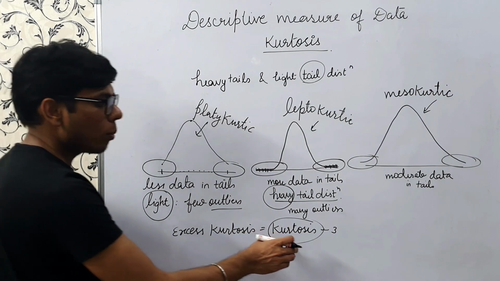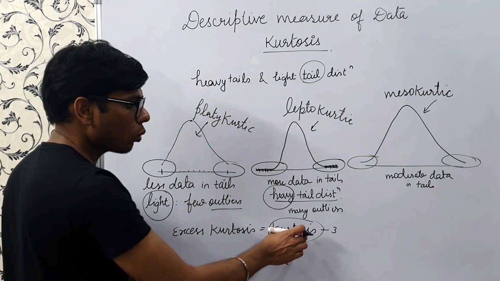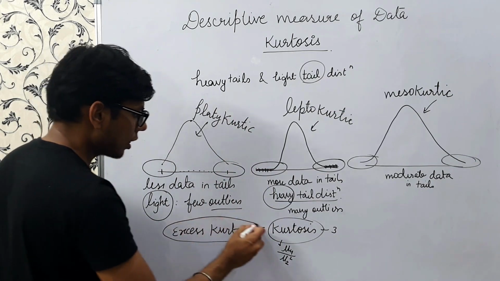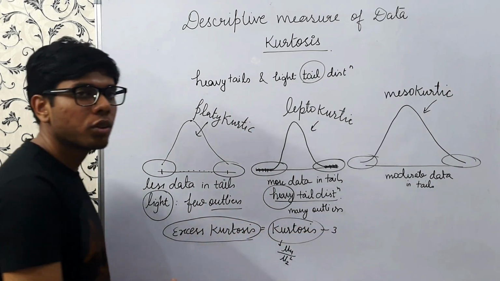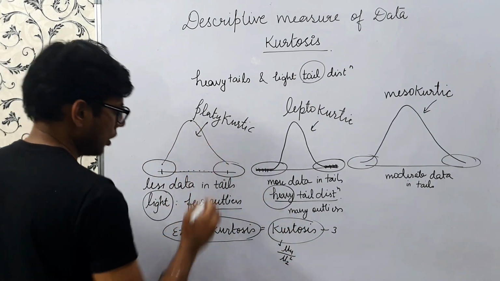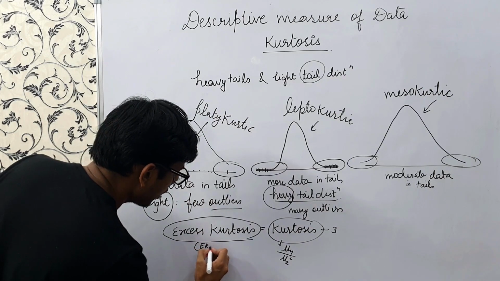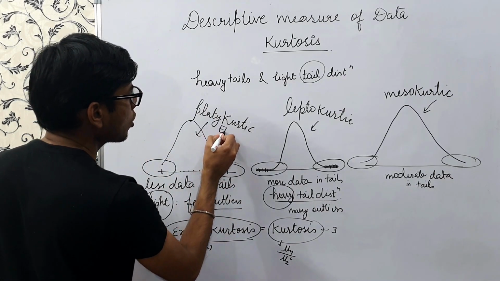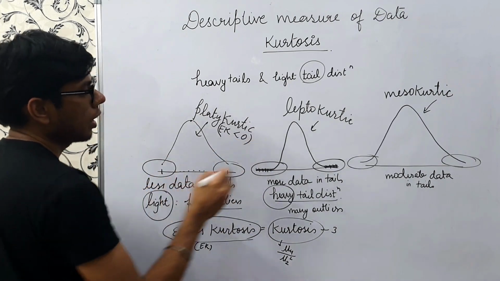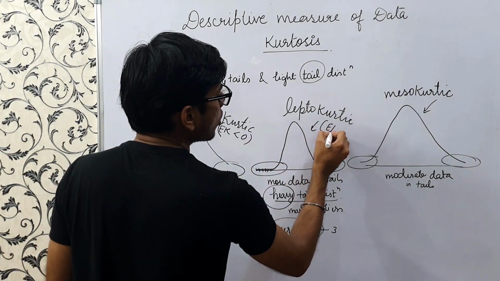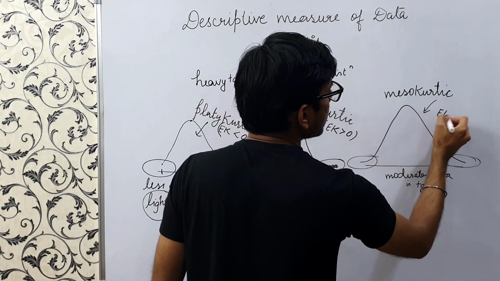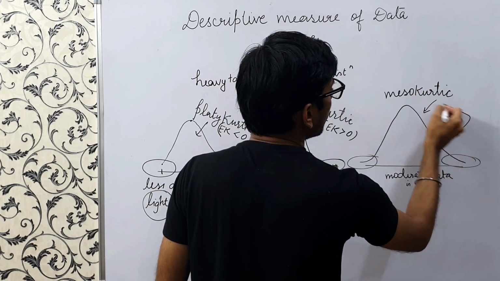There are formulas that are used to quantify these measures like kurtosis, and excess kurtosis is nothing but kurtosis minus 3. In platykurtic, the excess kurtosis is negative. Here the excess kurtosis is positive, and here the excess kurtosis is 0.